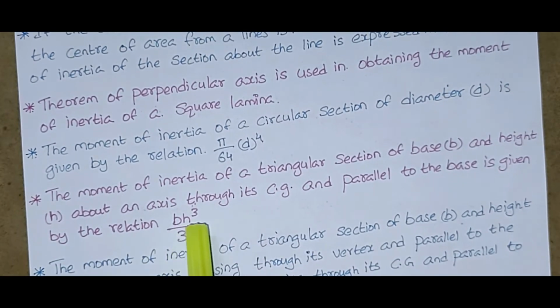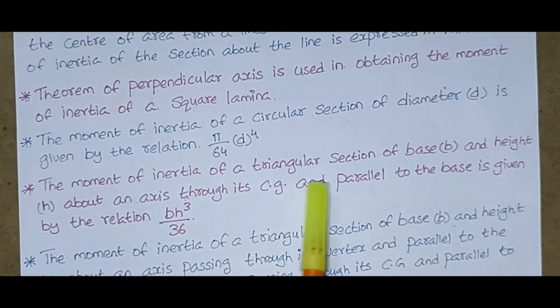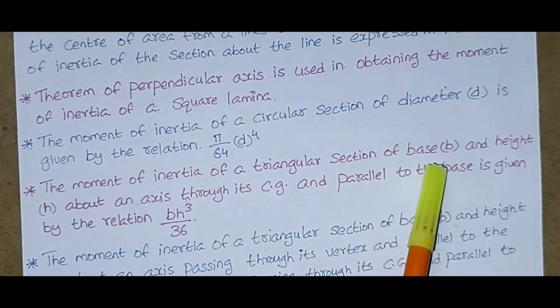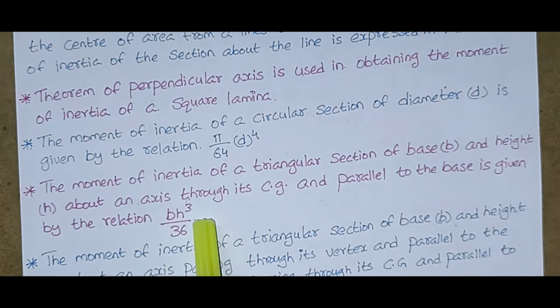The moment of inertia of a triangular section of base b and height h about an axis through its center of gravity and parallel to the base is given by the relation bh to the power 3 by 36.